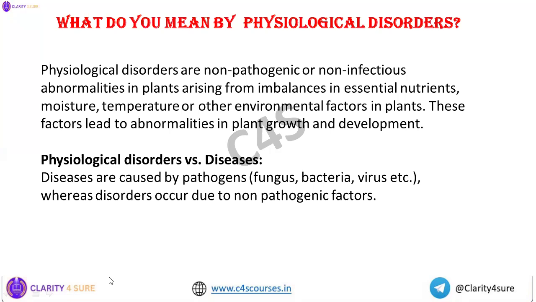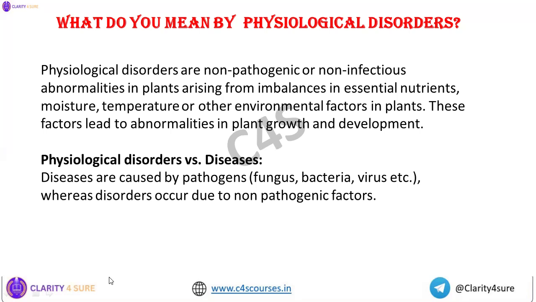So what is the difference between physiological disorders and diseases? Diseases are caused by pathogens like fungus, bacteria, viruses. There may be some insects or pests who are the vectors for these pathogens like fungus, bacteria, and viruses, and they may attack the crop and cause the diseases. So it is because of the spread of that pathogen that the plant is affected by the particular disease.